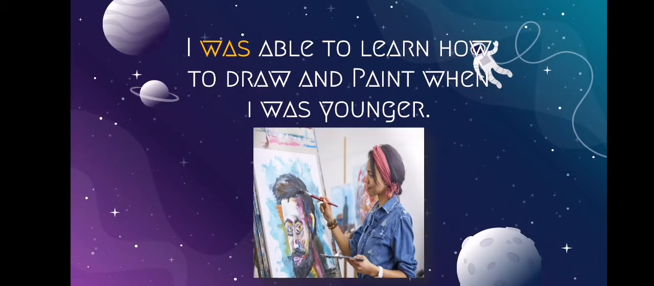To finish, let's check the use of the phrase to be able to whenever we want to refer to an ability. In this case, I have to use my verb be. I am using it here for the past, but I can use it for the present as well. In my example, it says, I was able to learn how to draw and paint when I was younger.